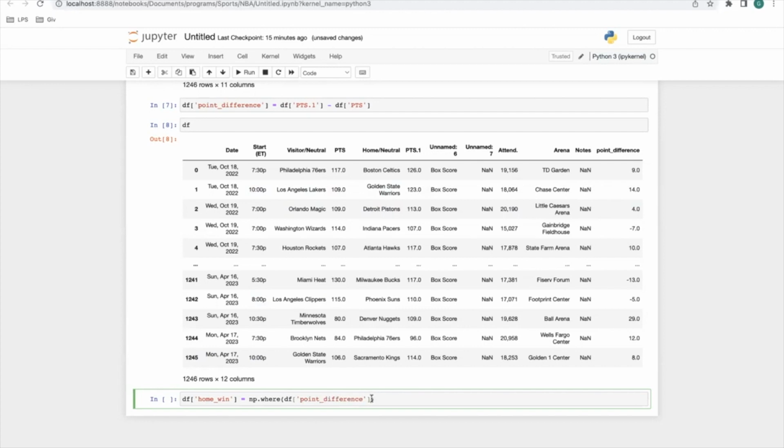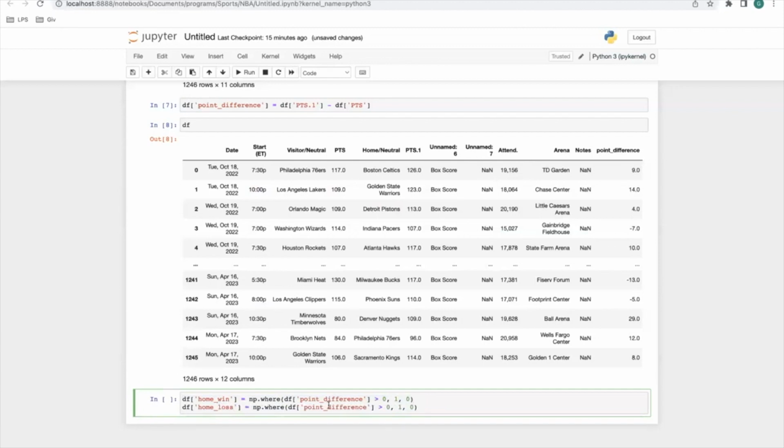All right. If it's greater than 0, give it a 1. I'm going to add that 0 just to finalize the array. But we're basically saying if it's greater than 0, add a 1. This is just for array purposes. All right. And we're going to do the opposite for losses.